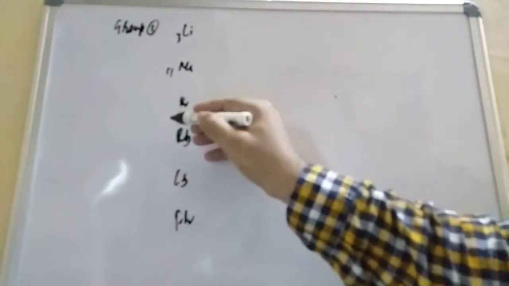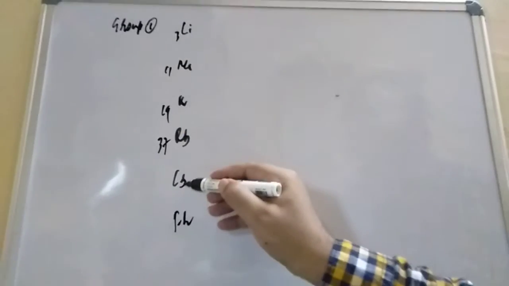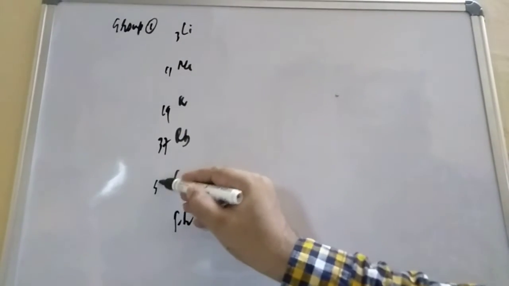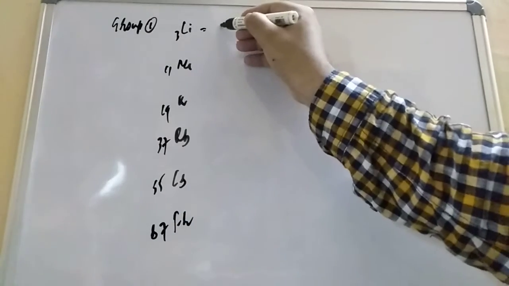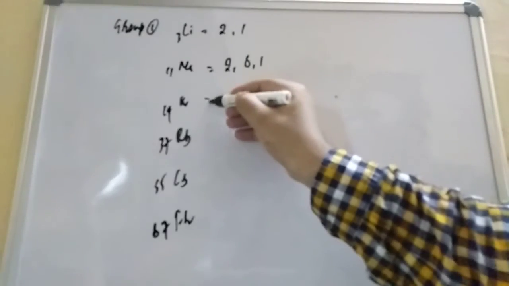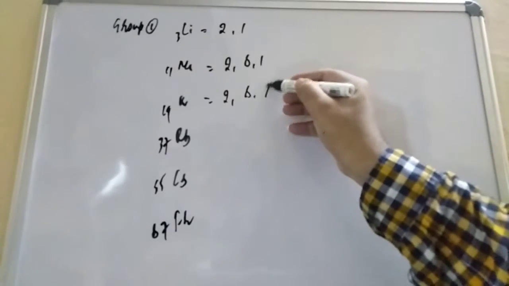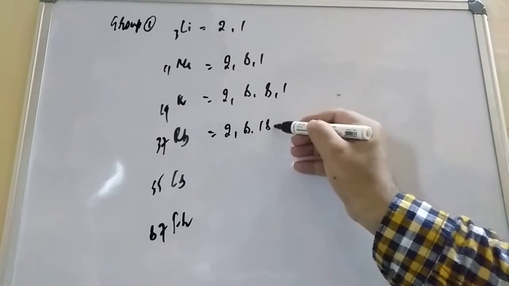Their atomic numbers are 3, 11, 19, 37, 55 and 87. The configuration is 2, 1 for lithium, 2, 8, 1 for sodium, 2, 8, 8, 1 for potassium, and 2, 8, 18, 1 for rubidium.